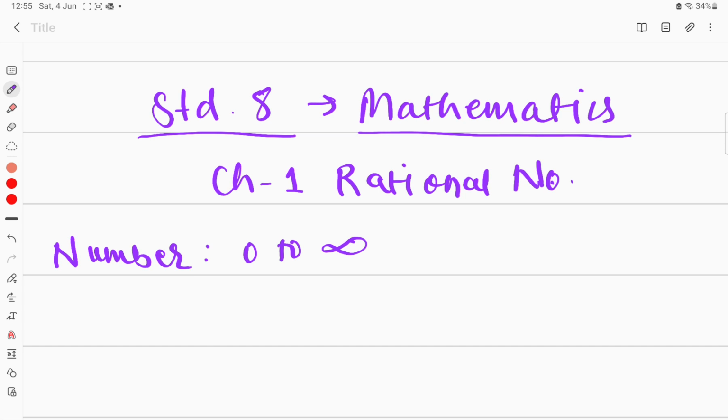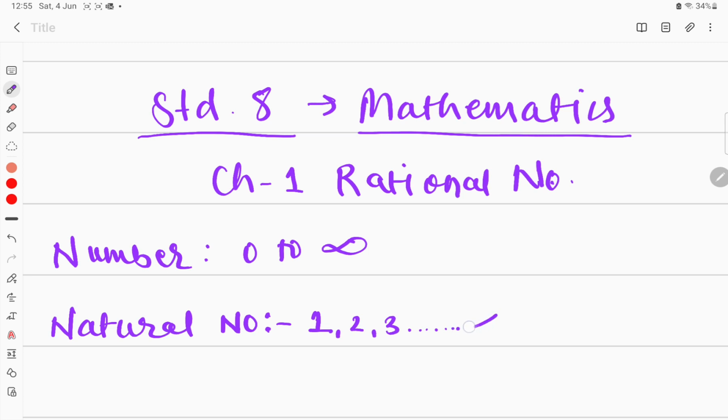In this we'll talk about the very first type, the natural numbers. We have a category where we include all the numbers which we use to count something, starting from 1. The number system which starts from 1 goes till infinity, because we don't know where the number is going to end. So the definition of natural numbers is very simple: the counting numbers, the numbers which we use to count something, starting at 1 and ending at infinity. We don't know the upper limit of natural numbers.